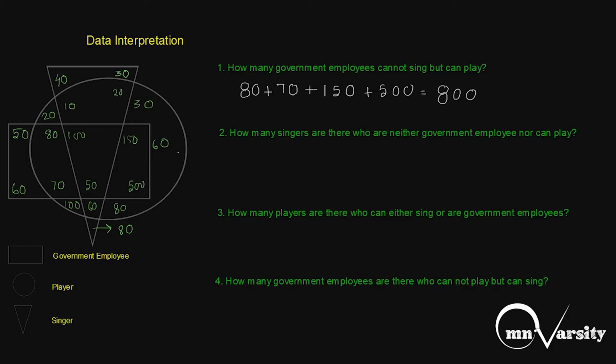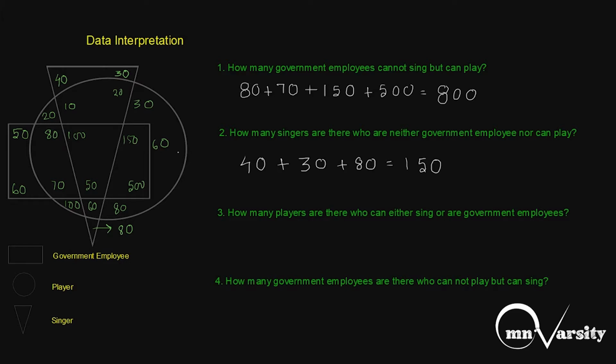So that leaves me with this portion and this portion. So the answer would be 40 plus 30 plus 80, which is going to give us 150.